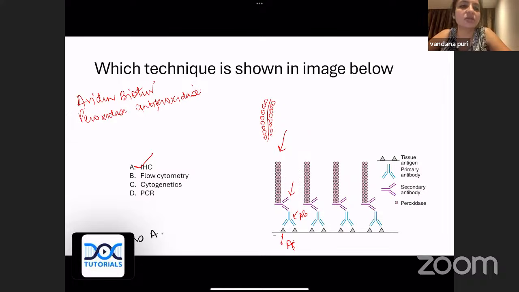This is the best method of IHC now, because it is very, very specific, and there are no unbound molecules left. So it quickly binds and gives a very strong brown color positivity.